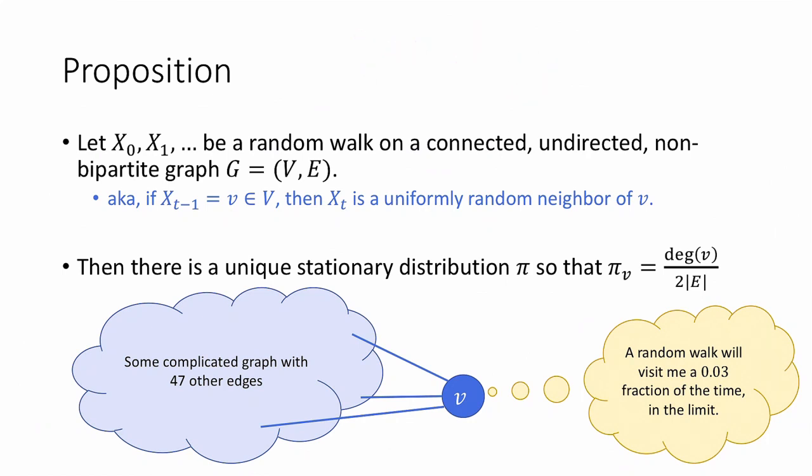Then I claim that there's a unique stationary distribution pi, and moreover, that distribution pi looks like the following. Pi sub v, the probability of any particular vertex v, is just equal to the degree of v divided by 2 times the number of edges in the graph. This is interesting since the probability of being in state v, pi sub v, only depends on the degree of v. It doesn't depend on anything else that's going on in the graph.